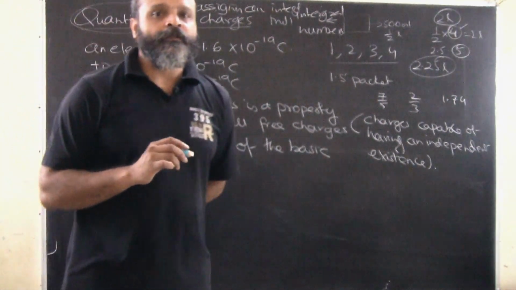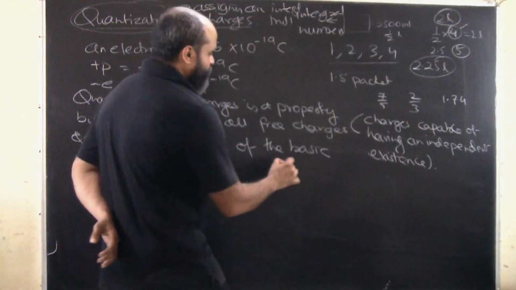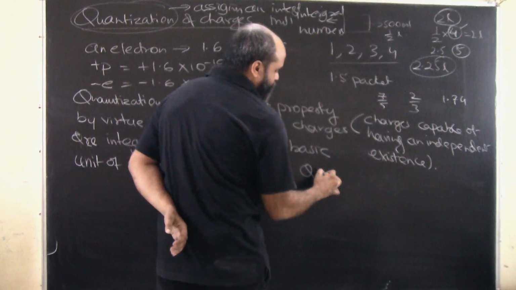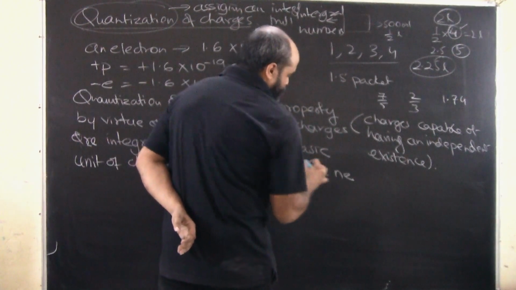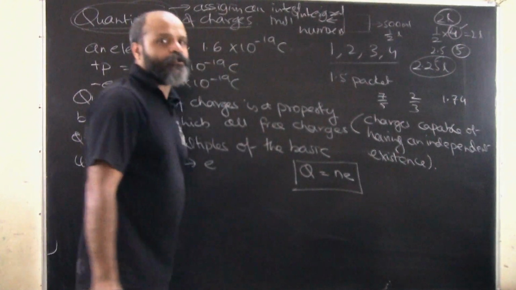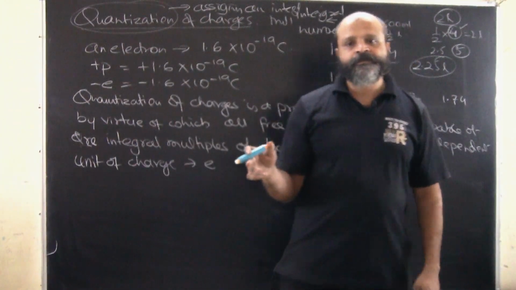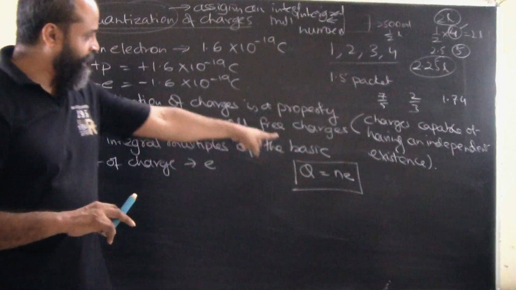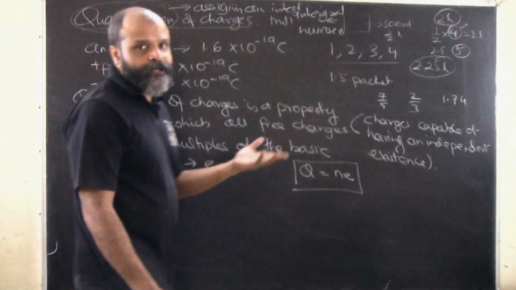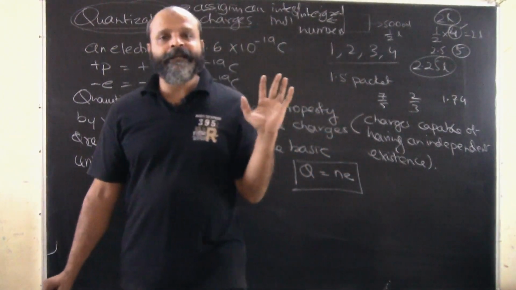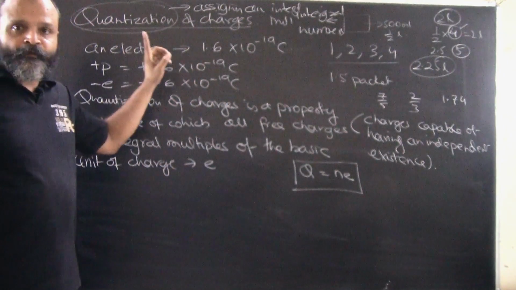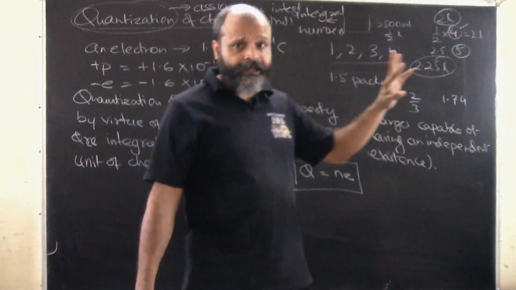So this is how we will represent it. The charge possessed by a body will be Ne. If a body has n number of electrons, the total charge on the body will be Ne. If it has n number of protons, then it will be n into e again. In the case of protons, it will be plus n into e.